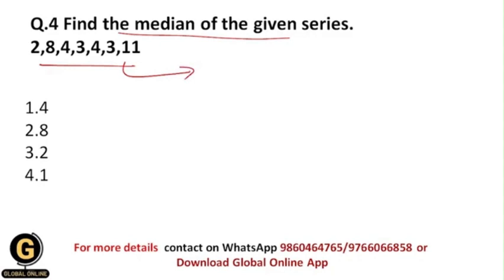The smallest number is 2, then 3, 3, then 4, then after that there is 8, and then there is 11. So the median value is always equivalent to the middle value.